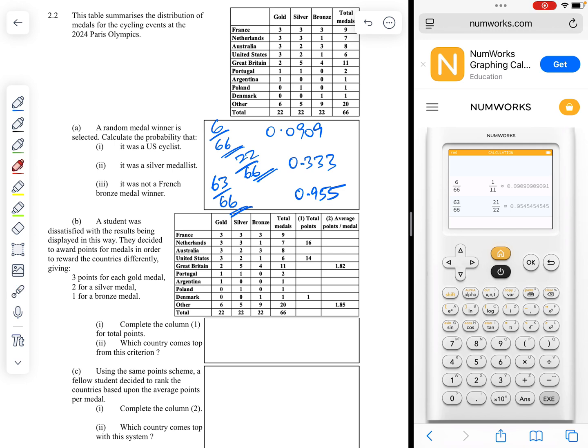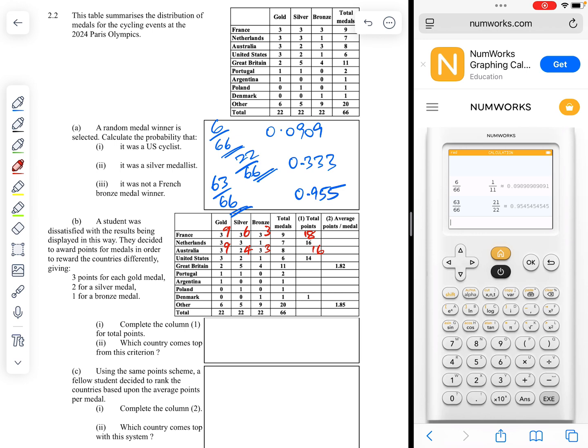So, if France has got 3 golds, that's 3 lots of 3, which is 9. Silver, they had 3 silvers, and from this criterion, we've got 2 points per silver, which is 6. Bronze, 1 each, which is 3. So that's going to come to a total of 18. Netherlands is done. What about Australia? It's going to be 9, 2 each time here, 4 and 3.